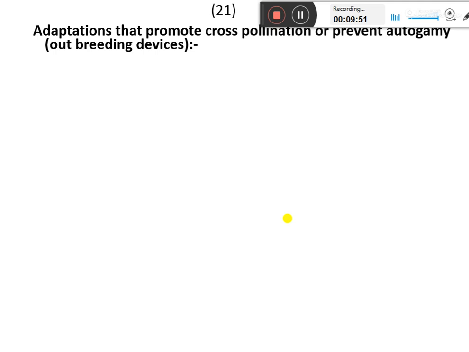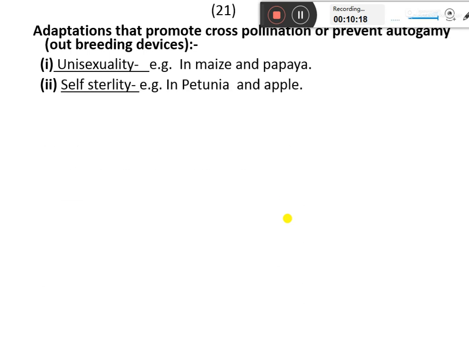Now, adaptations that favor cross-pollination and prevent autogamy are called outbreeding devices. Unisexuality: if the plant is unisexual, if it produces only either male or female flowers, then 100% cross-pollination will take place, for example in maize and papaya.